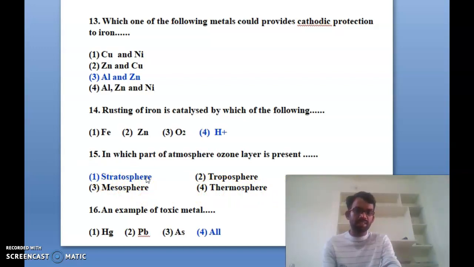The stratosphere contains the ozone layer. And next, the 16th one: an example of a toxic metal. Here the first is Hg, then lead, then arsenic, and the fourth is all of the above. These three are all toxic metals. So the 16th one, option 4 is the correct answer.